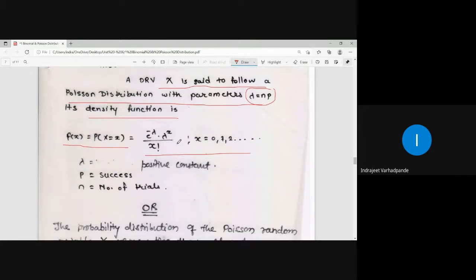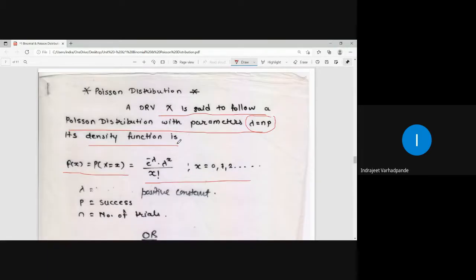Now, when to apply the Poisson distribution? It is applied when the number of trials is very, very large and the probability of success is very, very small as compared to the number of trials. Suppose in 1,000 people, only one or two persons are dying. That rate is very, very small. So compared to the number of trials, the probability of success is very small, and in such cases we apply the Poisson distribution.